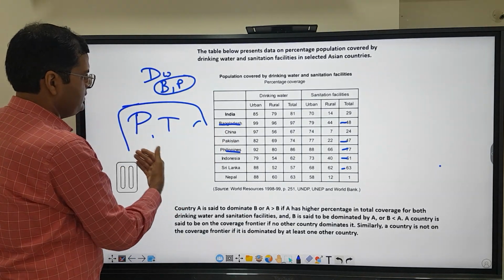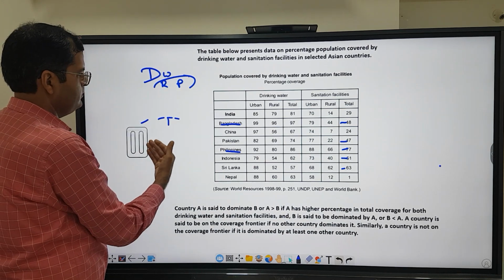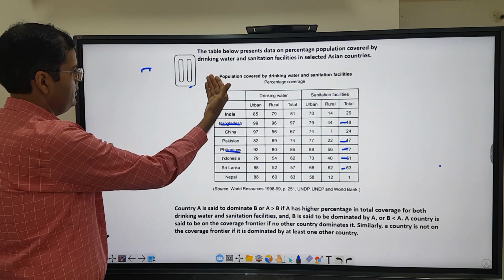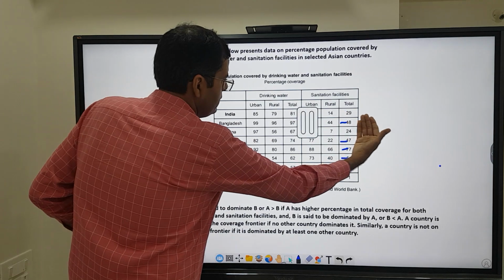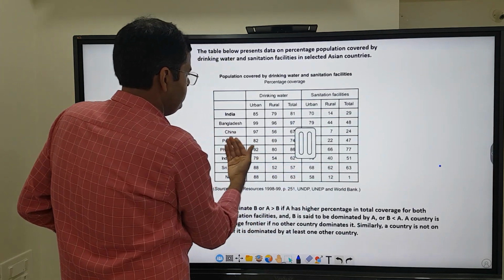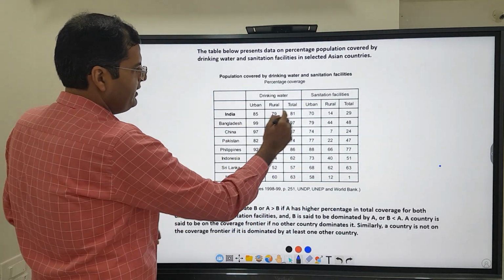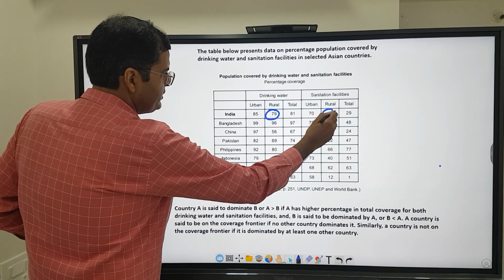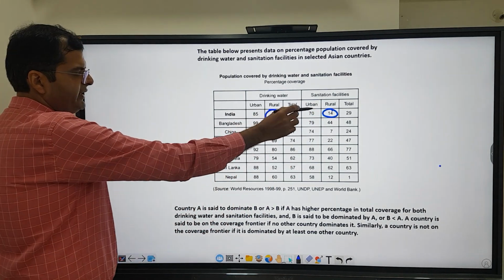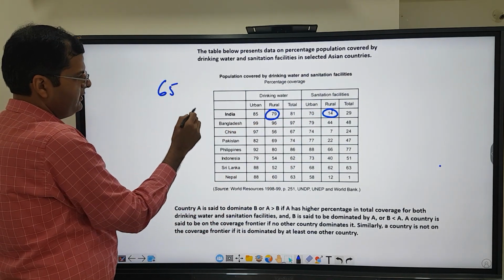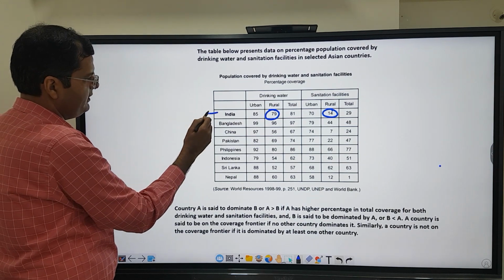So in drinking water, India's rural is 79 and sanitation is 14. So the gap is what? 79 minus 14 is 65. So let me write the gap here.